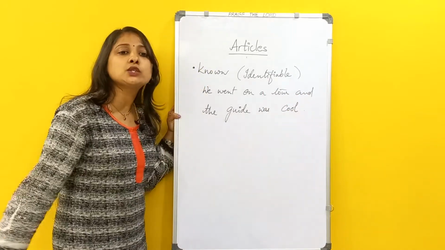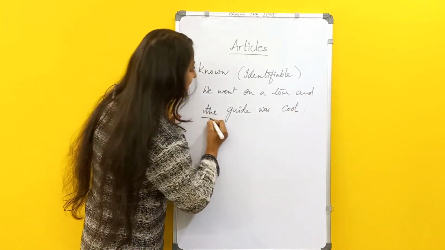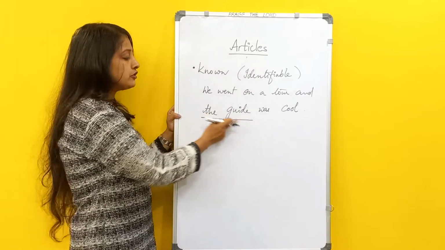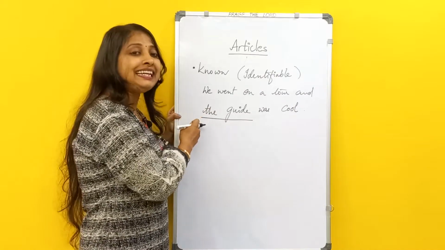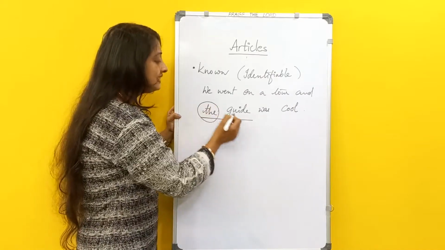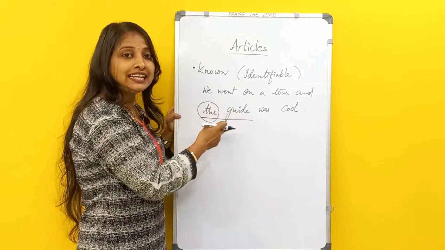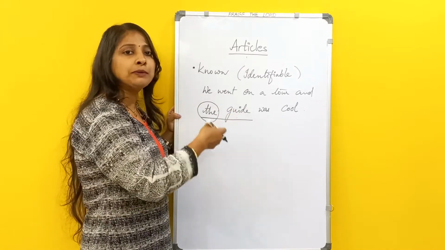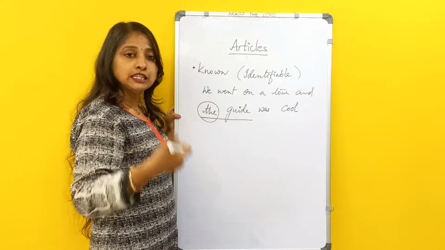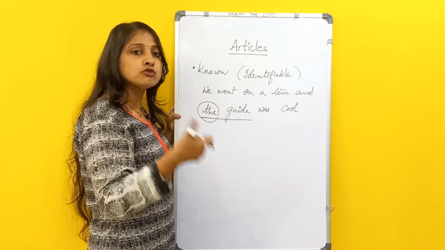I said the guide. In front of guide, I have used the. This the is indicating that the guide we are talking about is the tour guide. Whom are we referring to? We know the person, the tour guide.